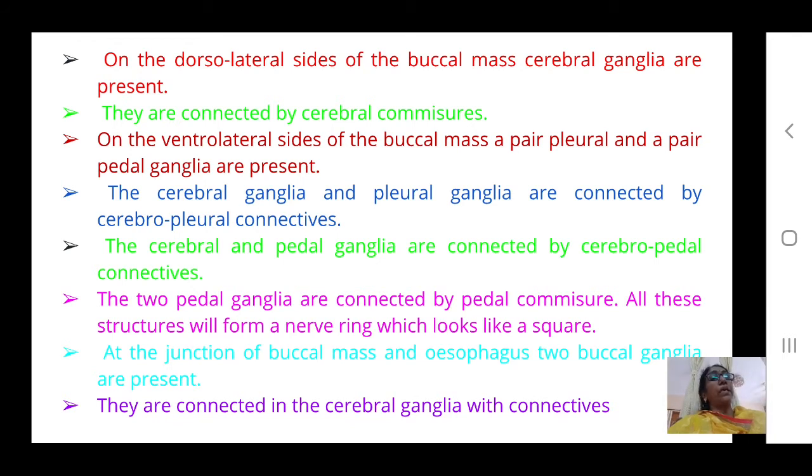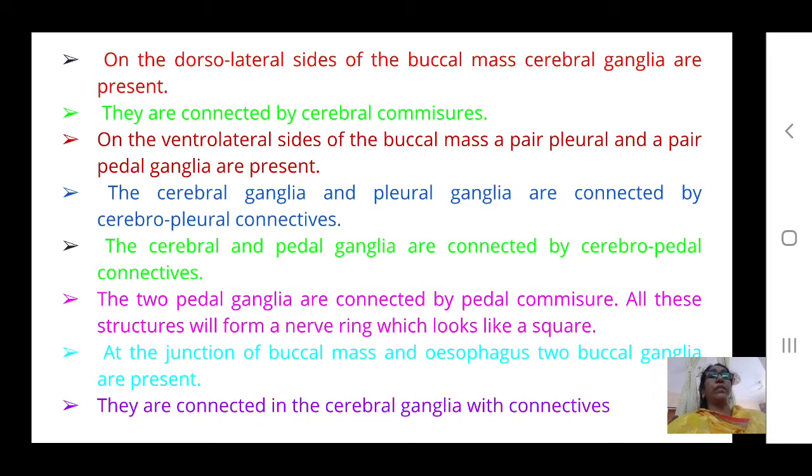So cerebral ganglia are the main ganglia present on the dorsolateral sides, and they are connected to the pleural ganglia on one side and pedal ganglia on the other side, on the ventral side, by the pleurocerebral connectives and pleuropedal connectives. The two pedal ganglia are connected by pedal commissures. The same type of ganglia are connected by commissures.